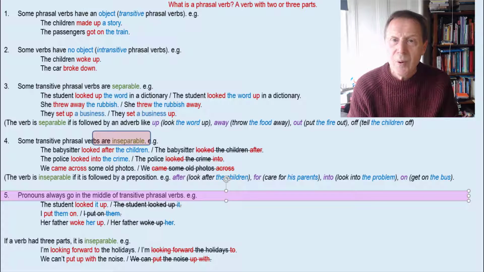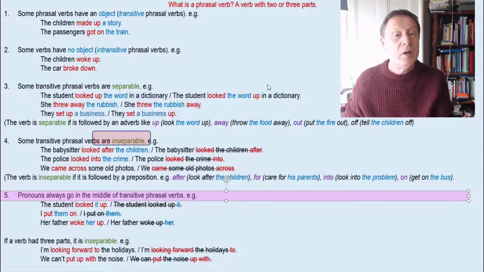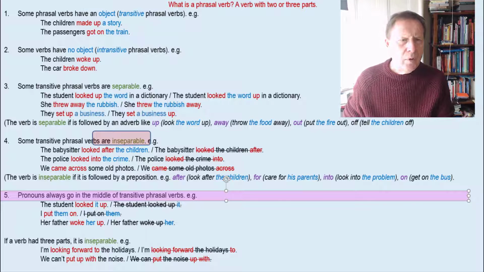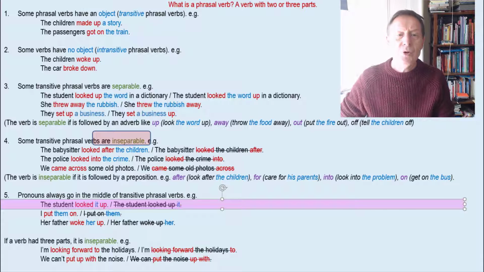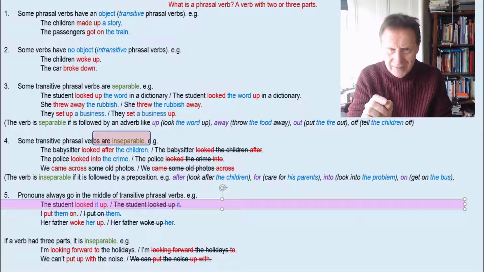Now, there's an important point to remember about these separable phrasal verbs when we use pronouns. Pronouns, for example, it, him, her, us, me, them. These are all object pronouns. Now, if you use a pronoun in one of these phrasal verbs, it must go in the middle. Let's look at an example. The student looked it up. In other words, looked up the word, looked it up. We can't say looked up it because the pronoun goes in the middle.